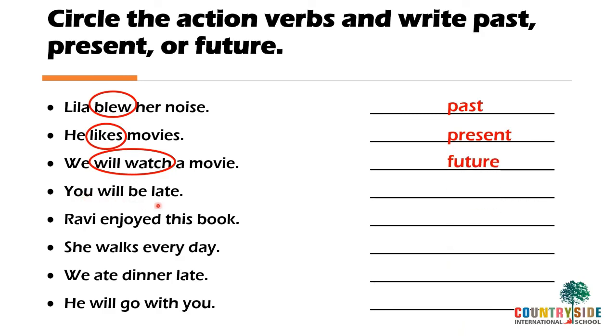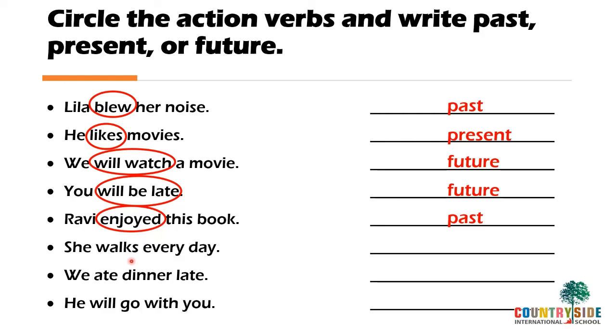You will be late. Will be late. Okay, the whole thing is an action. Will be late. And it is which tense? Again, future tense. Ravi enjoyed this book. So what is a verb in this? Action is enjoyed and it ends with D. If it ends with D, what tense? Yes, it is the past tense.